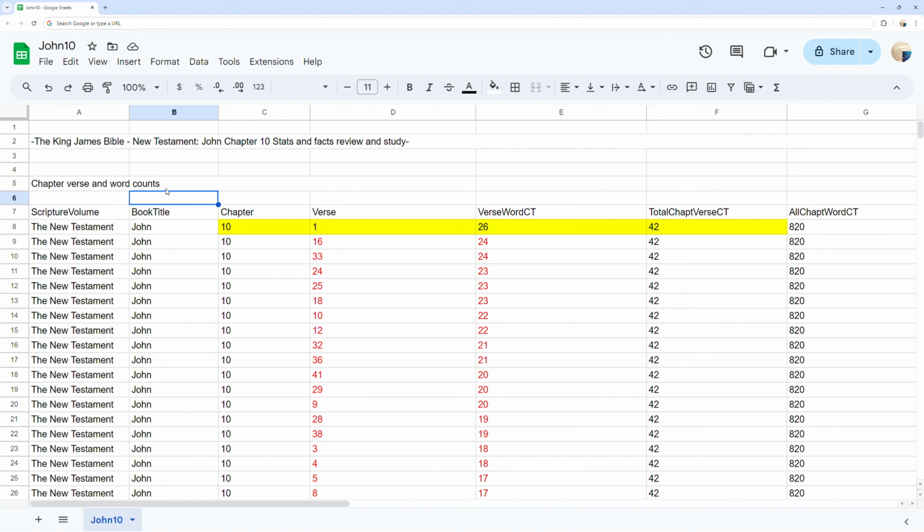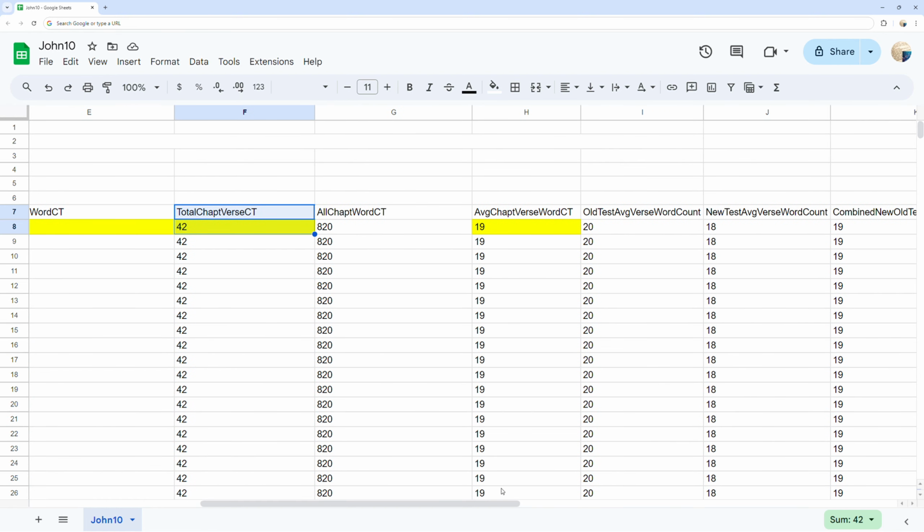John chapter 10 verse 1 has the most words at 26 words. You can see the John chapter 10 verse total count at 42 verses. The average word count for all John chapter 10 verses is 19 words per verse.